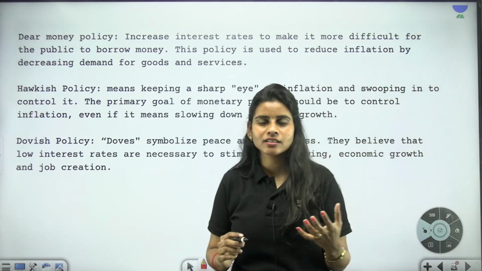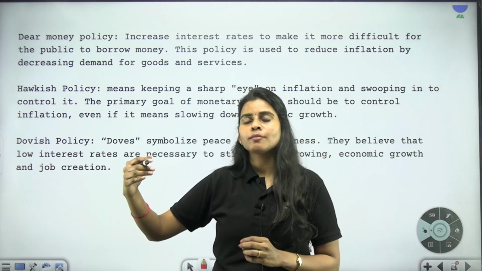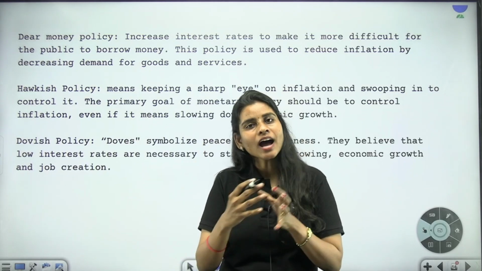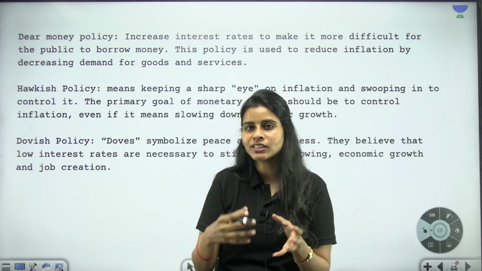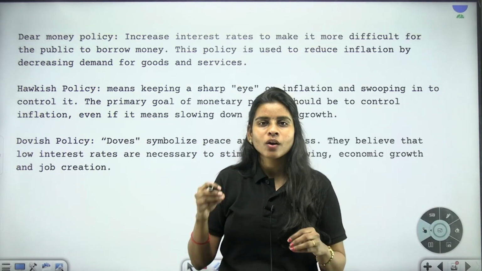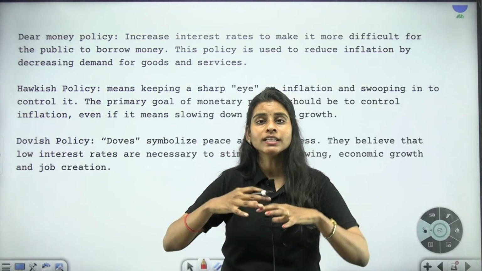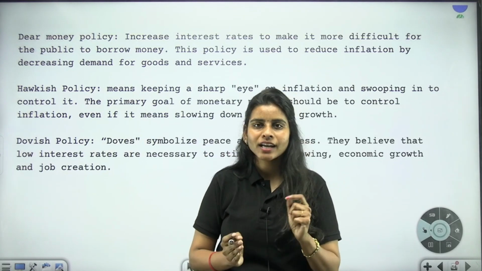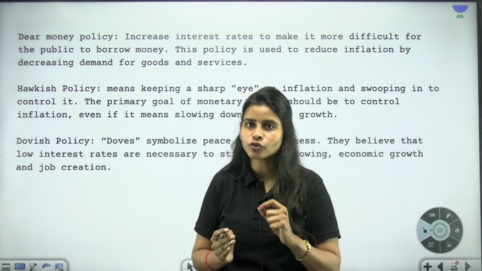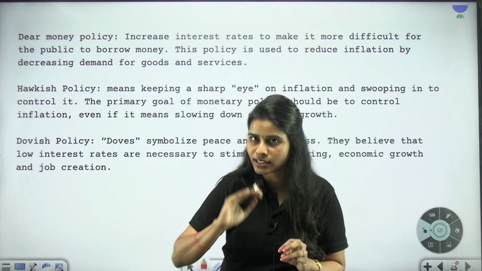Okay, it is like this. The RBI is telling the banks, dear bank, don't worry, I'm so sorry for doing this, I'm going to increase the interest rate. The RBI will take such a monetary policy in hand when inflation is not under control, when the RBI wants to decrease inflation or take care of increasing money supply in the economy. It can go for a higher interest rate that will make the cost of borrowing very high, and obviously that can help in reducing the money supply.